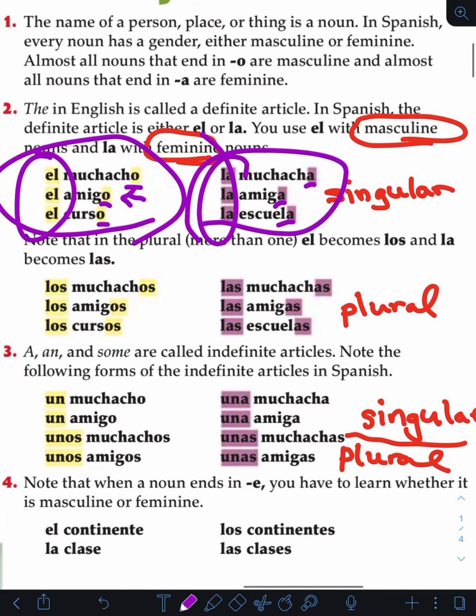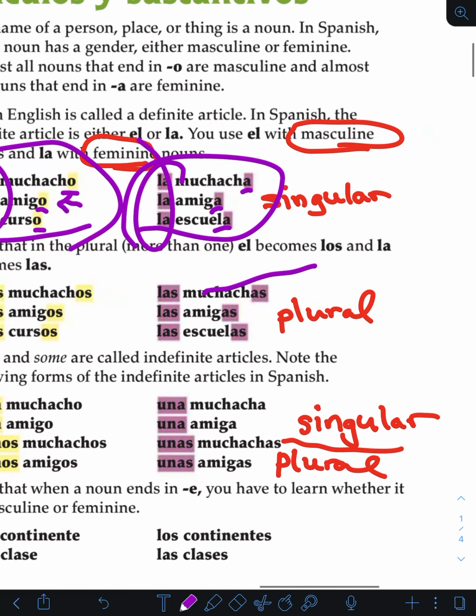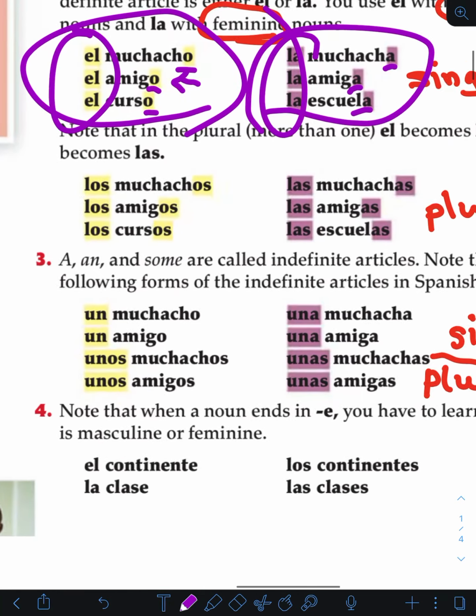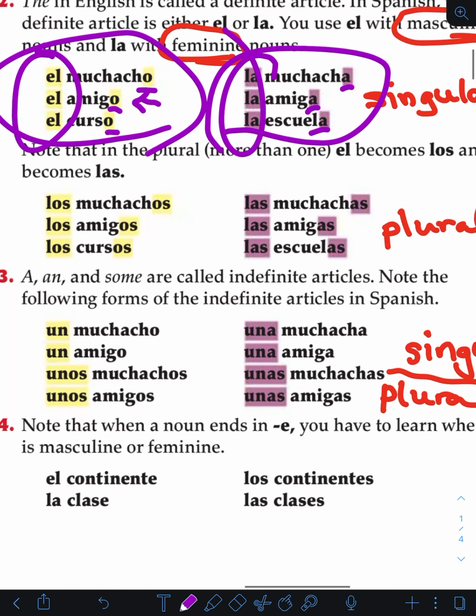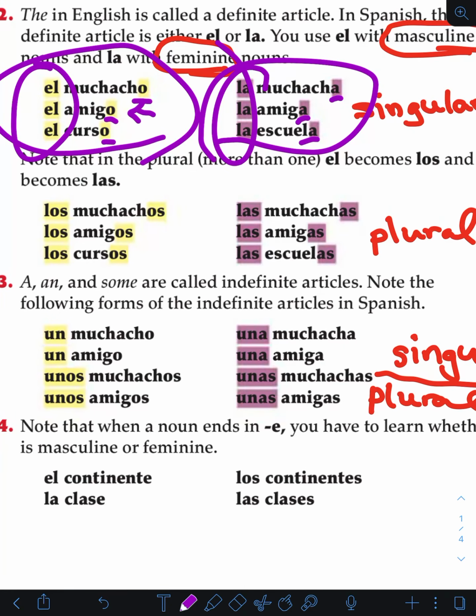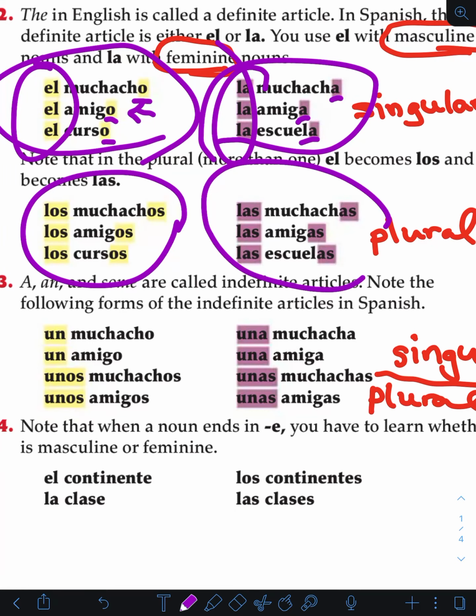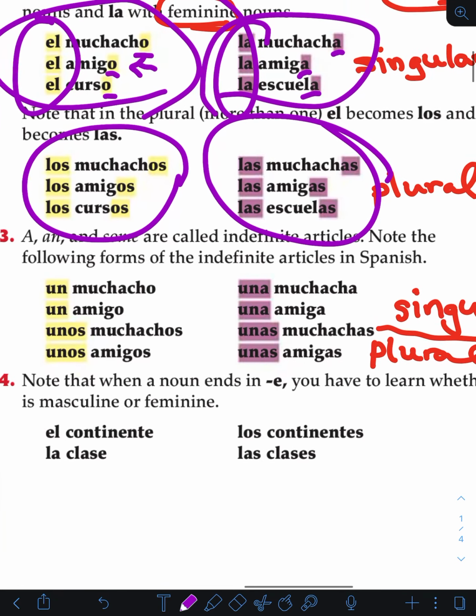Okay, and so those are singular words. Now we're looking at plural. So same thing, but it'd be los or las. Los muchachos, the guys, right? Las muchachas, the girls. So again, look at the endings and look at the beginnings. Same thing over here, and that's plural.